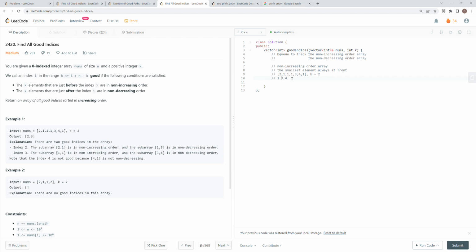Another thing to notice is this 1. Basically this 1 should be kicked out because k equals 2, so 1 is out of range. I tried to maintain this kind of structure, but it doesn't work. Also, seeing the discussion, people seem to use a prefix array, and I'm not too sure how they made it.